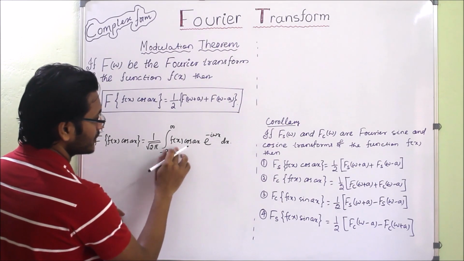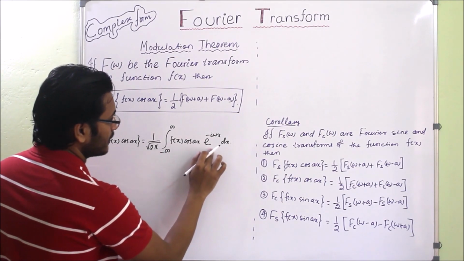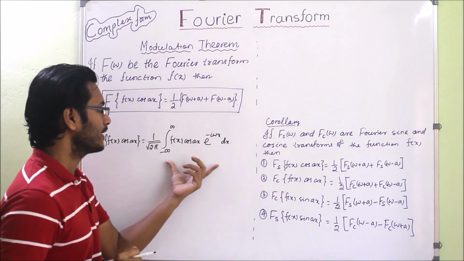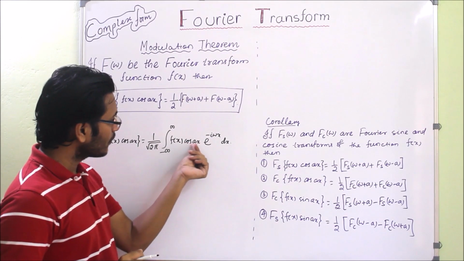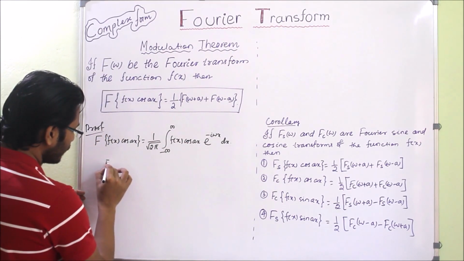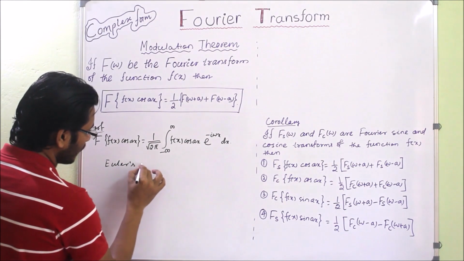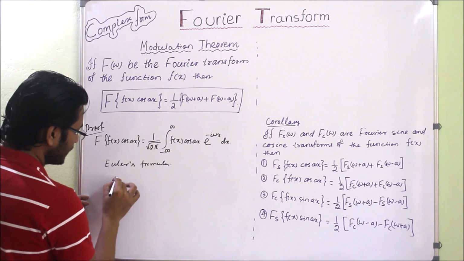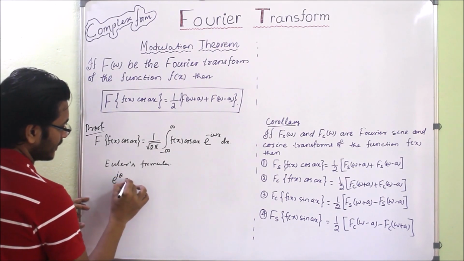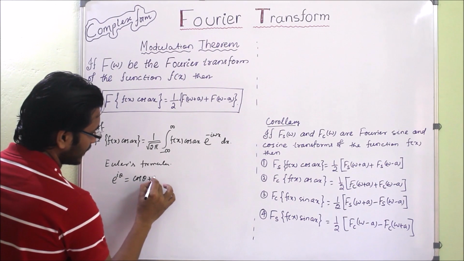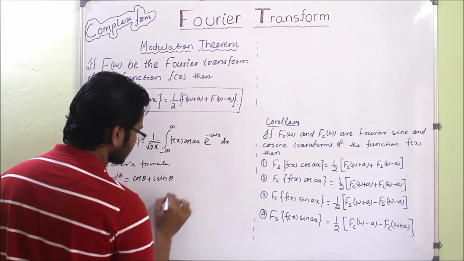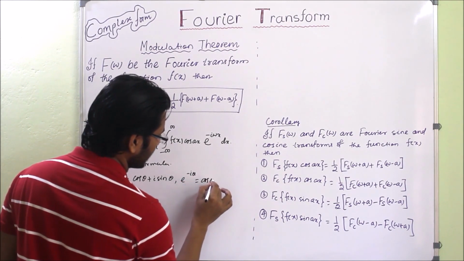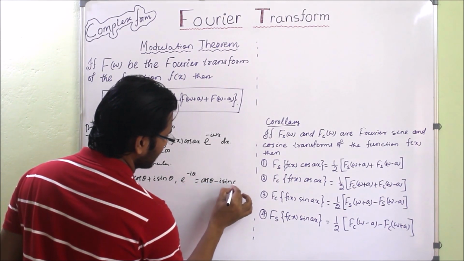Here we have the function f of x that we don't know, again cos and an exponential function, but we can solve it easily. If you see cos ax, we will use Euler's formula. What does Euler's formula tell? e to the power i theta equals cos theta plus i sin theta. And e to the power minus i theta will be cos theta minus i sin theta.